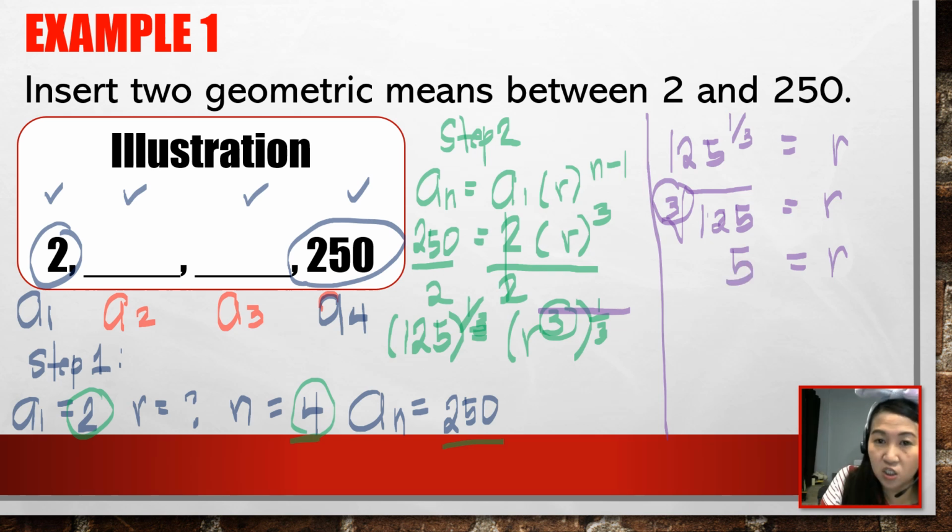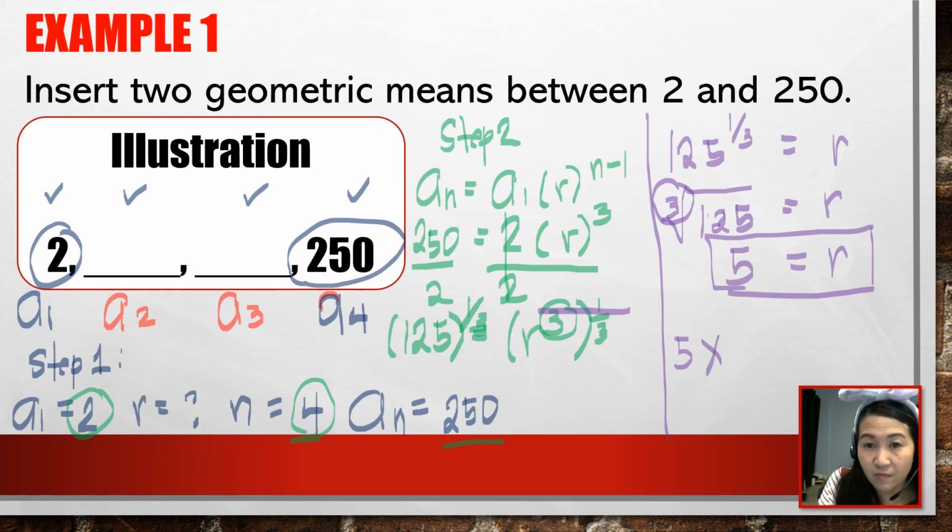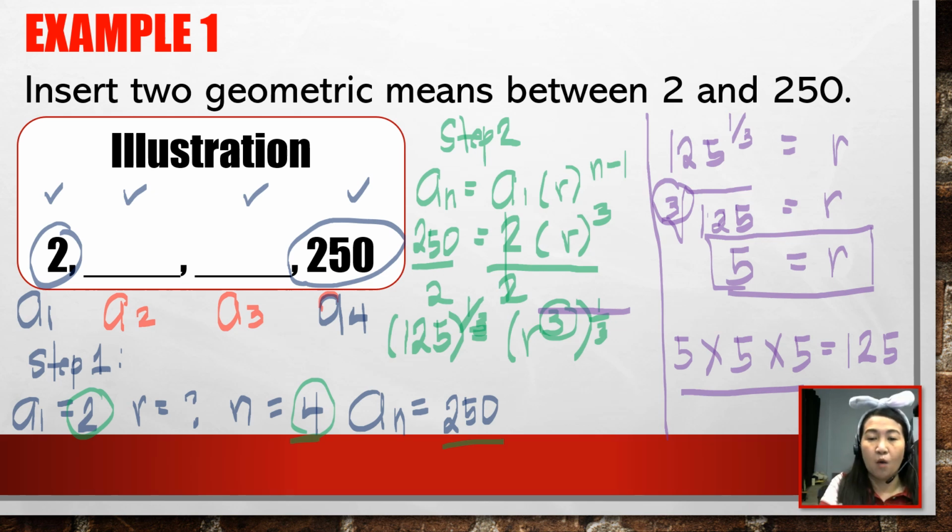Let's check if we are correct. 5 times 5, that is 25. 25 times 5, that is 125. It means that the cube root of 125 is 5. That's the first thing that we need to compute. So we now have the value of r, or the common ratio.